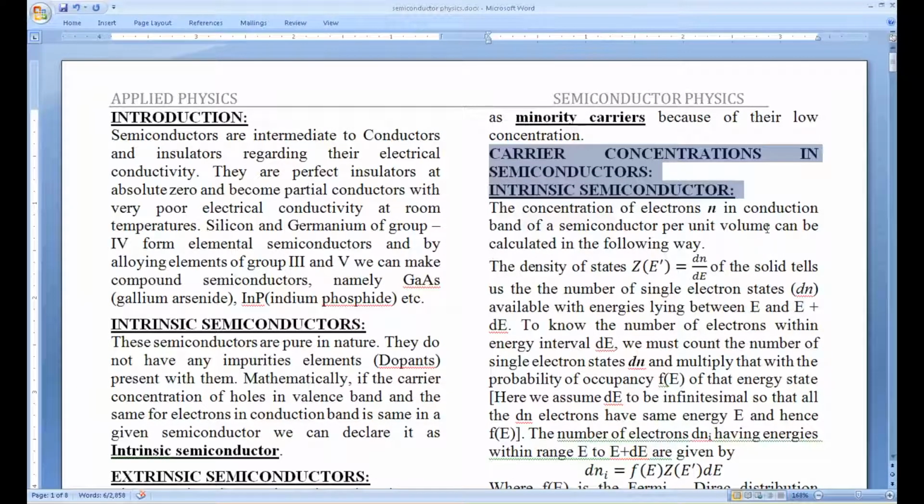Generally, to count the number of carriers, one has to adopt the statistical method. That is, one has to know how many allowed states there are inside the given conduction band and what is the probability of occupancy of each and every state. If one knows both of them, then one can proceed by multiplying the density of states with the probability of the corresponding state. One can get the carrier concentration.